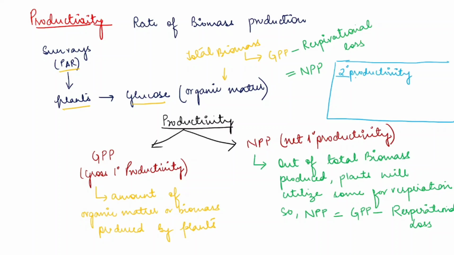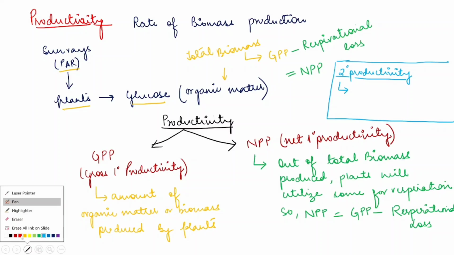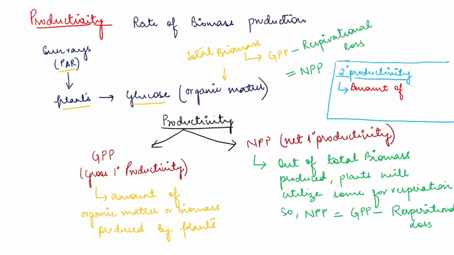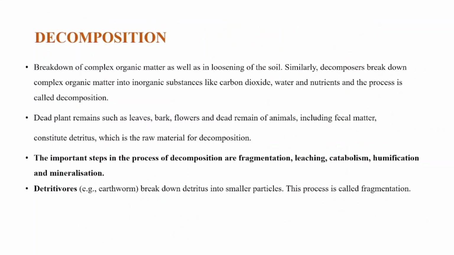What is secondary productivity? It is basically the amount of biomass produced by consumers. We call it secondary productivity. Clear? Am I clear? Yes, this is all about productivity.